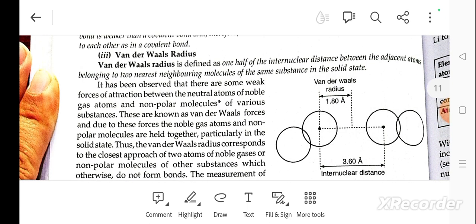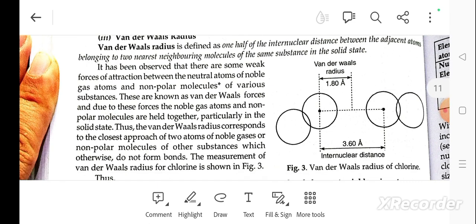Van der Waals radius. The van der Waals radius is defined as one half of the internuclear distance between two adjacent atoms belonging to the nearest neighboring molecules of the same substance in the solid state. It has been observed that there are some weak forces of attraction between the neutral atoms of noble gases and non-polar molecules of various substances.